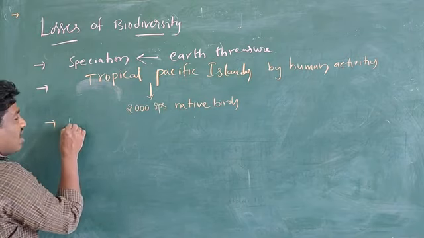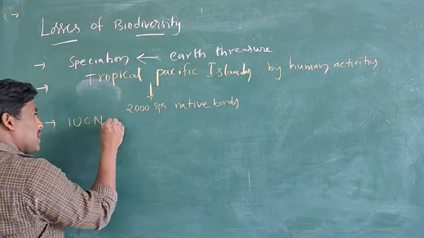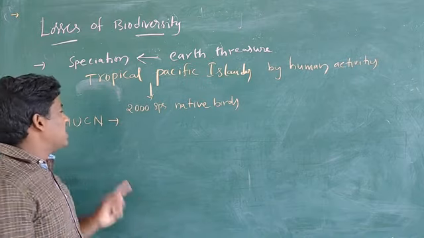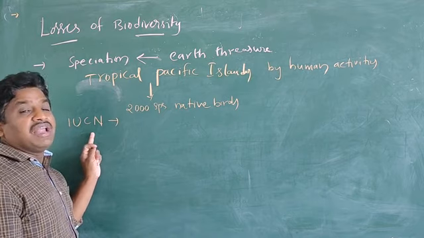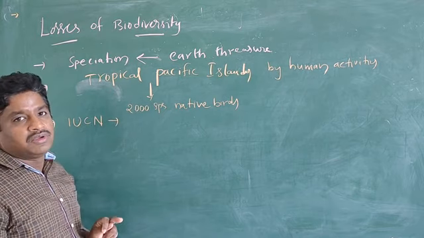According to the IUCN, the International Union for Conservation of Natural Resources.